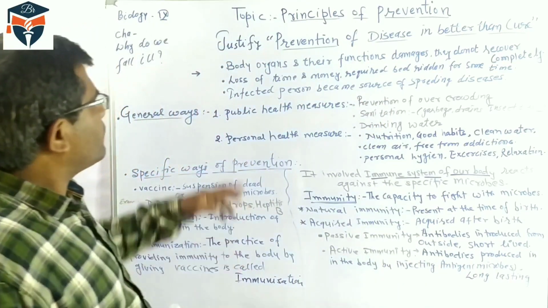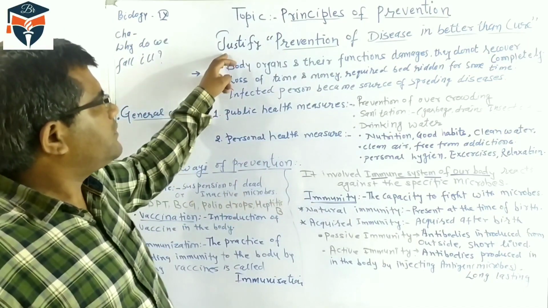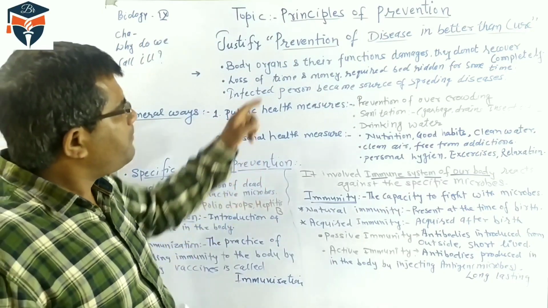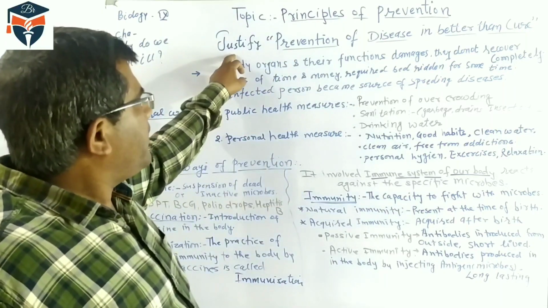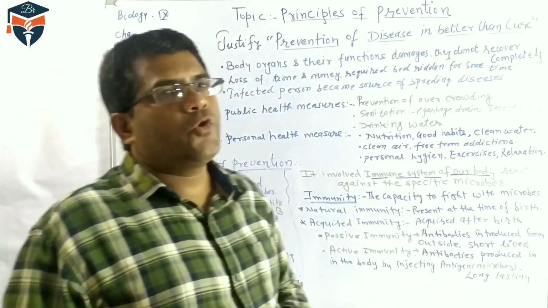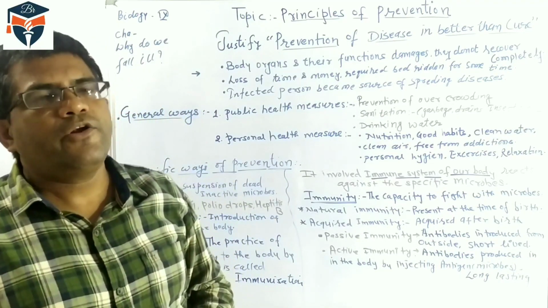Many times one question is asked in class 9: justify that prevention of disease is better than cure. So prevention is better than cure or treatment.